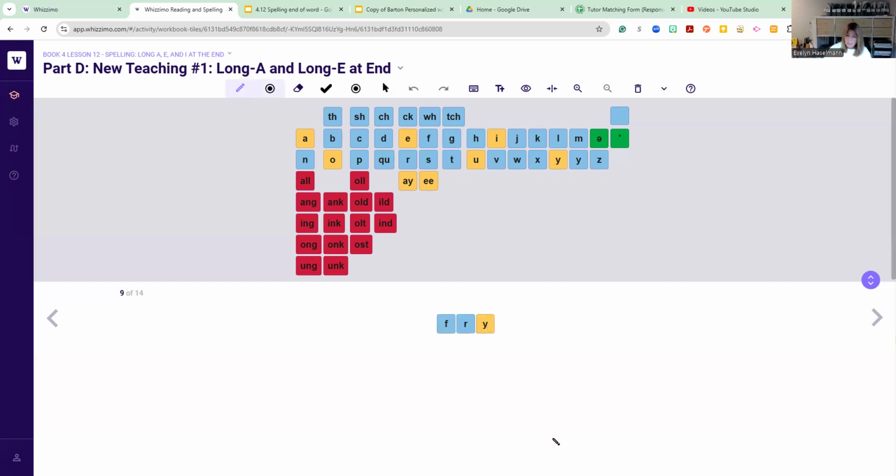Then we take a look at this one syllable word. What's the word? Is the word free or is the word fry? Well, we know that this word is the word fry, so we need a different way to spell the E sound at the end. We can't spell it with a Y like baby because in these one syllable words, the Y changes to the I sound, like fry and buy and a couple others, right? So we need a new vowel team, which is this double E here, okay?